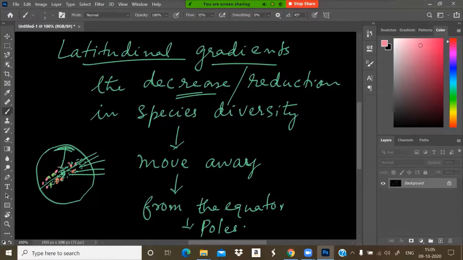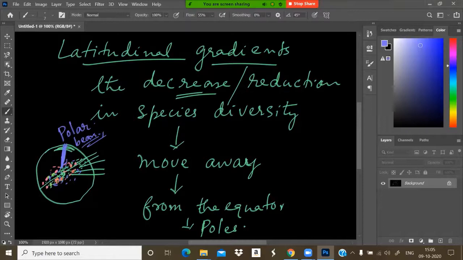Different varieties of species can be observed in the equator, but if we move to a polar area, suppose Antarctica, what happens? We can see only some polar bears and penguins.